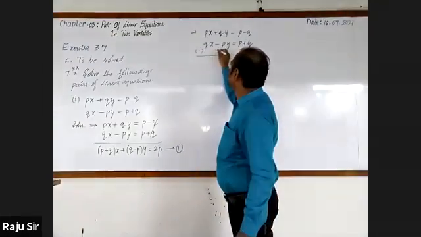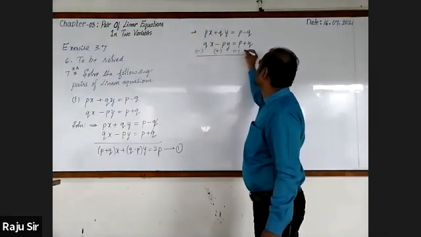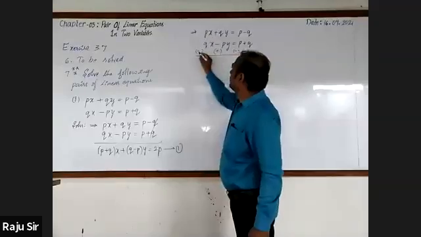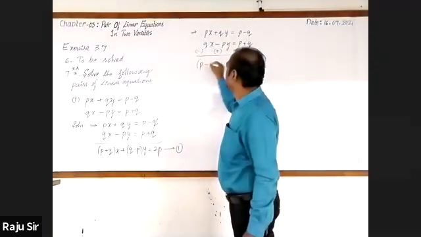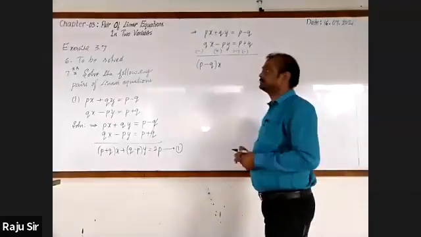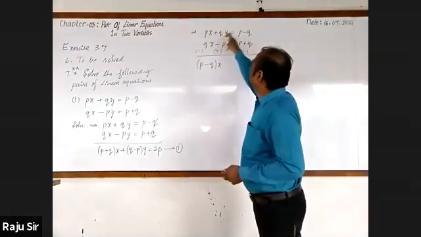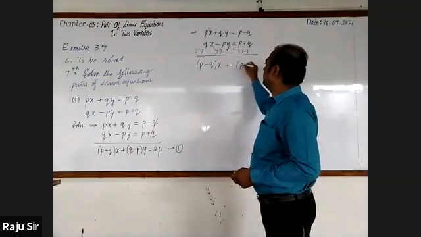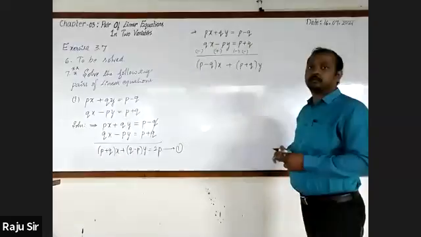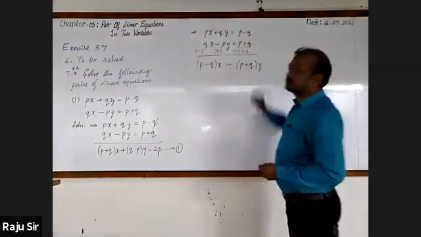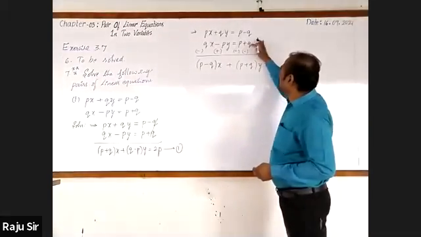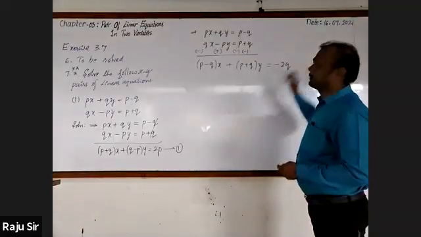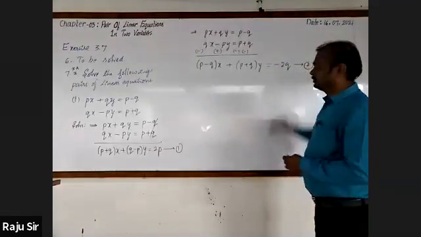Here X is common factor, remaining P minus Q, so P minus Q into X. Then Y is common factor, it is Q plus P, which can also be written as P plus Q into Y. Here plus P minus P get cancelled, remaining minus Q minus Q is minus 2Q. You may call it equation 2.